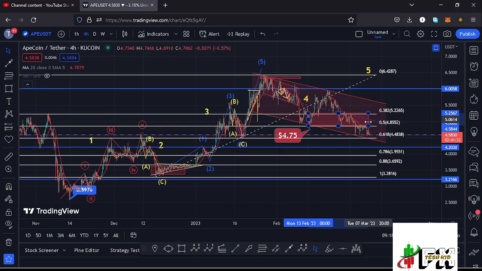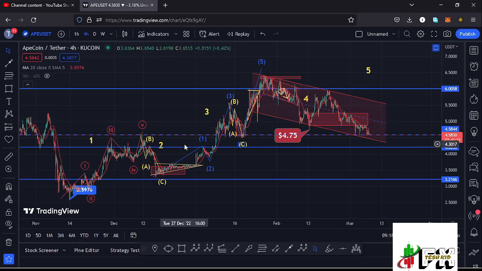And after fully maximizing it, we lost the fib level 0.618, continued pushing even lower in a move that has now given us a low at around the $4.6 mark, which perfectly coincides with the wave 1 high. And I had said to you in my previous videos that we also need to have an invalidation point of this Elliot structure, which is the wave 1 high, and in case we see a retracement in the formation of this wave 4, having the wave 4 low touching into the wave 1 territory, then that will be invalidating this Elliot structure here on the Apecoin chart.